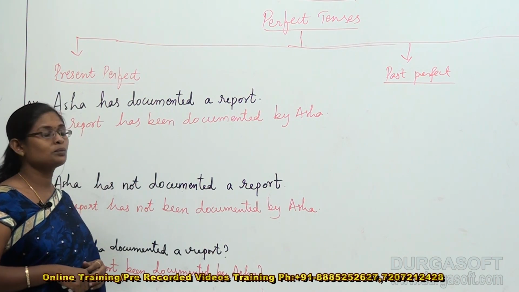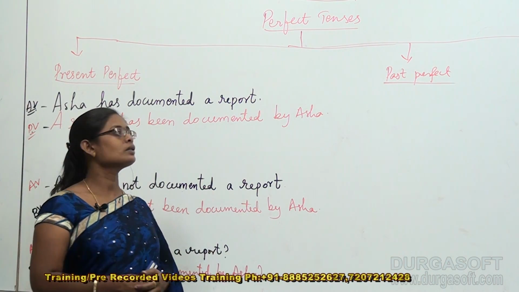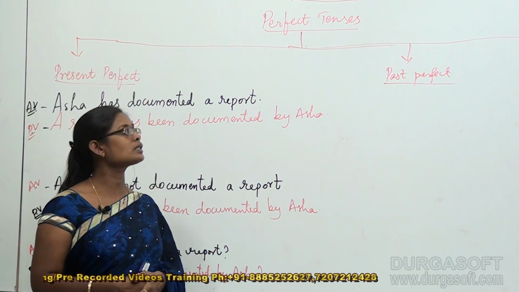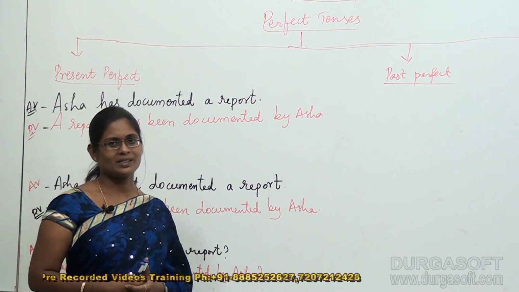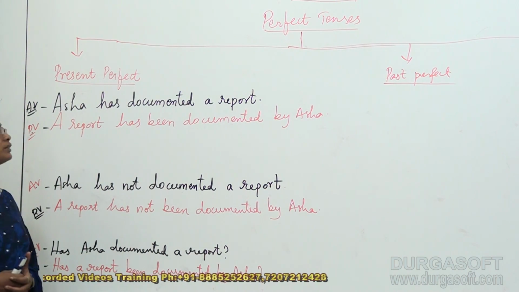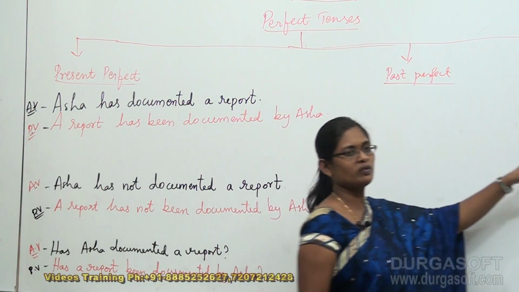Well, welcome to the session once again, and we are going to discuss the conversion of active voice sentences into passive voice sentences in the perfect tenses. Well students, we are provided with three perfect tenses. Those are present perfect, past perfect and future perfect.